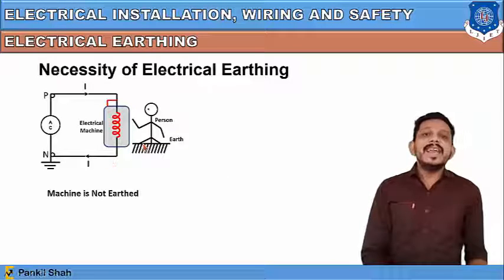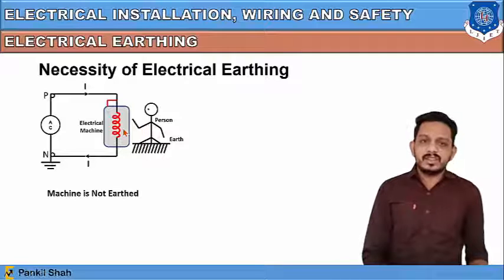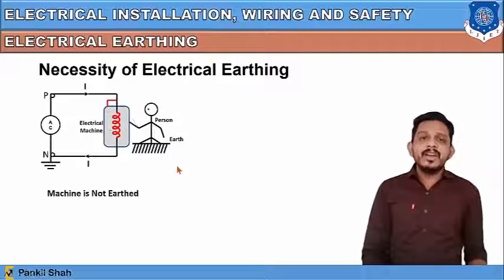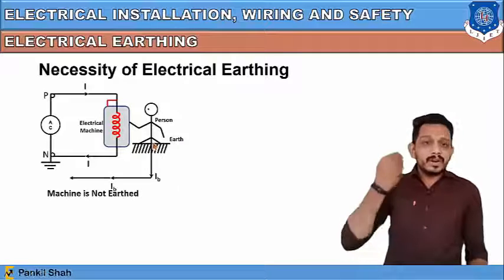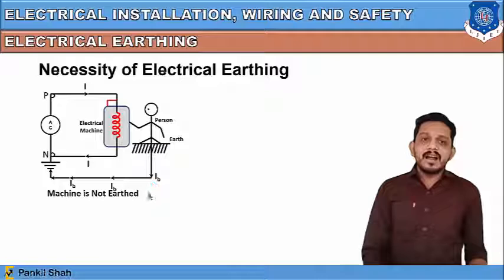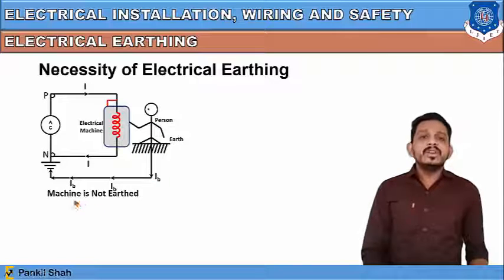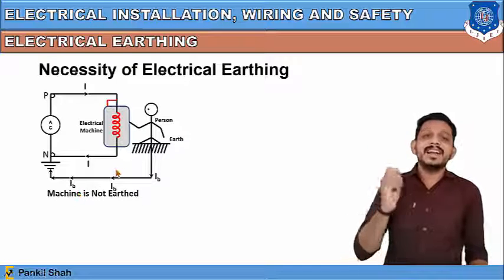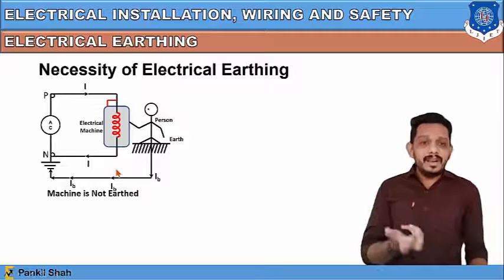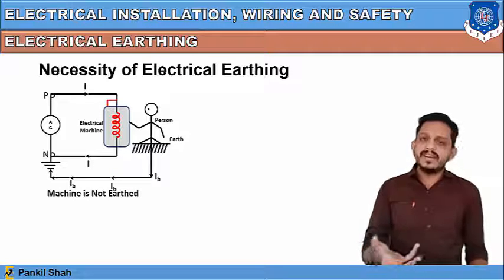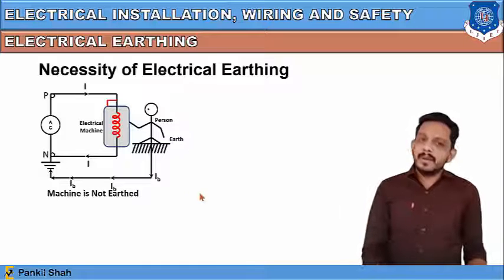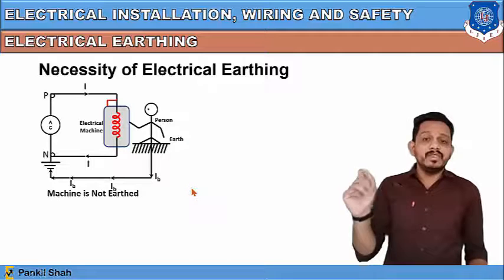Then this person gets an electric shock, because the person has touched the body of the machine, so it directly comes in contact. The electric current will now start flowing from this machine through the person, and that current will flow through the earth to the neutral. So basically the person gets an electric shock, because that current limit is not tolerable for the body of that person, and it may damage the tissue system of that person, and it may cause the death of the person who touches the faulty electric machine.